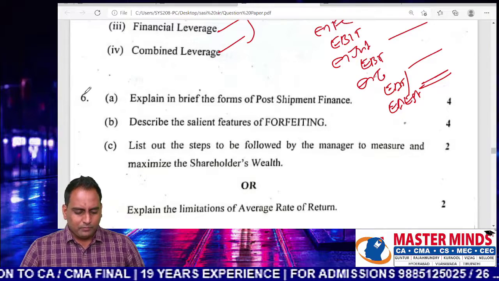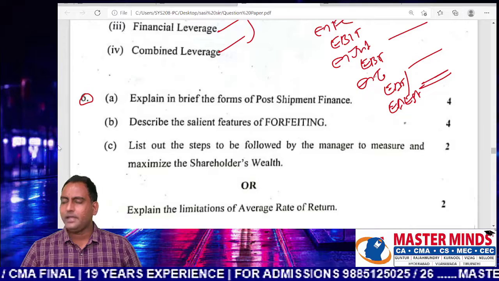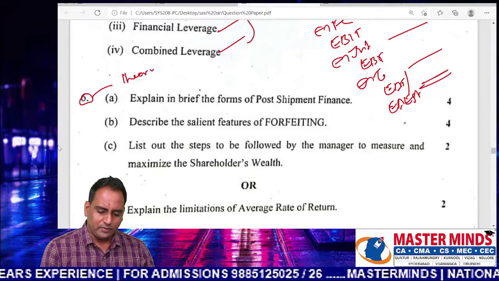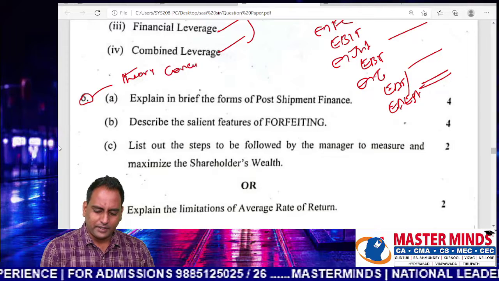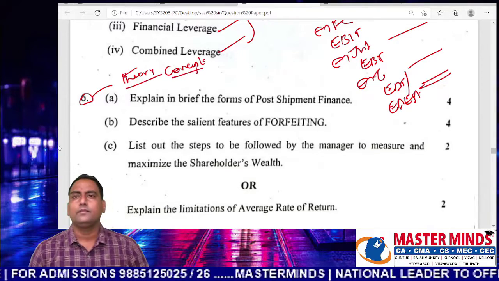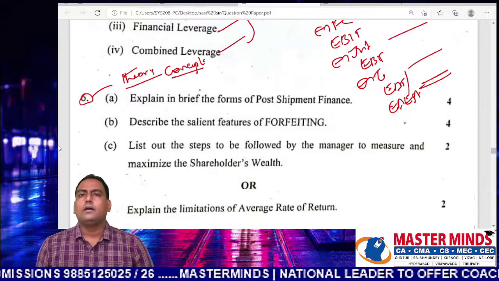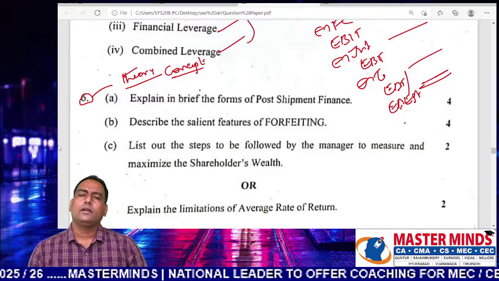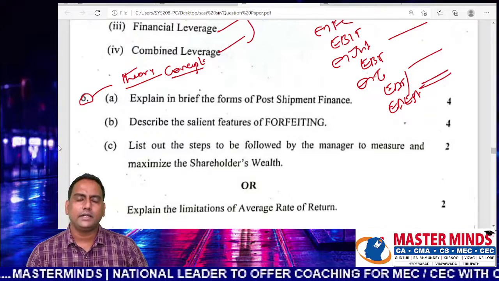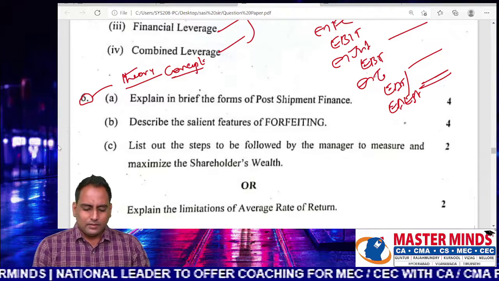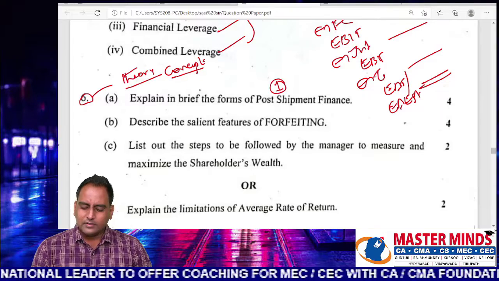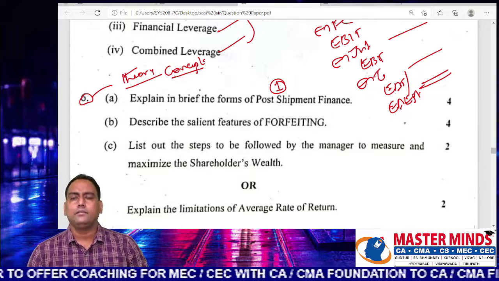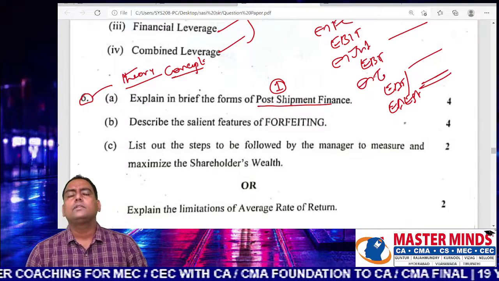Then problem number 6, the main focus is only on theory concepts. It's a separate question on theory concepts. In every exam, starting from May 2018, one question has been compulsorily asked from the sources of finance.